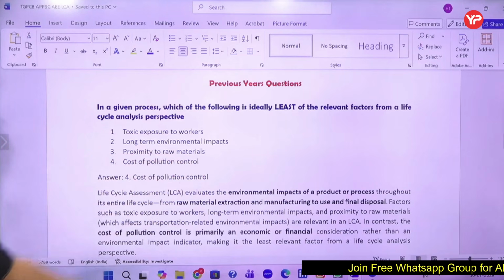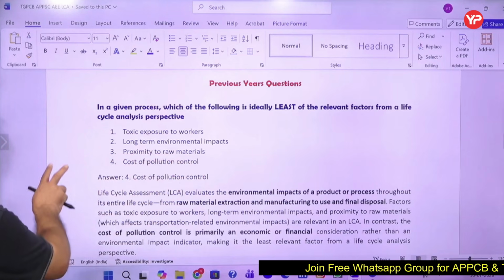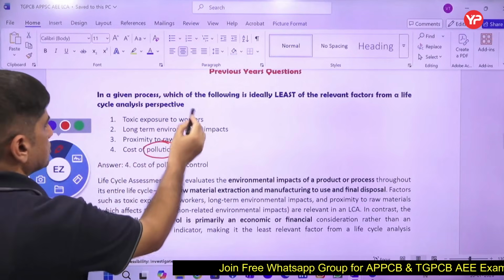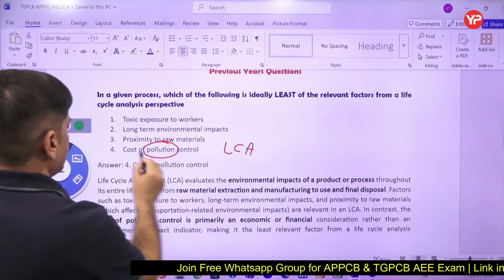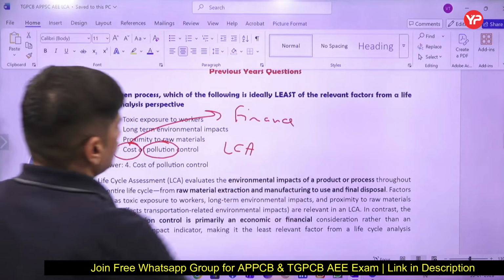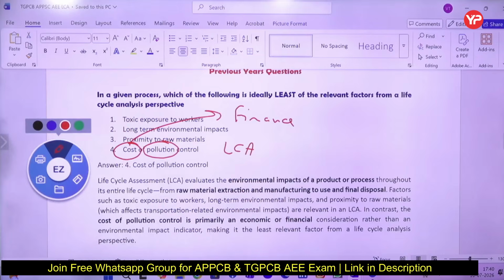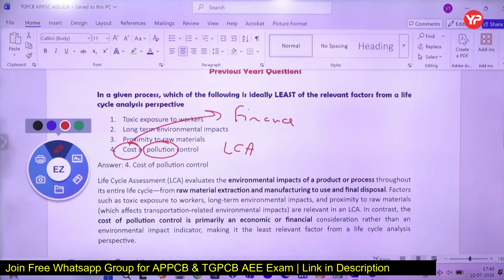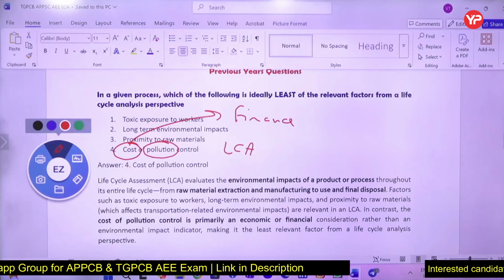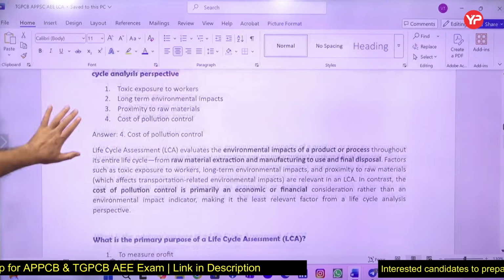Proximity to raw material, yes, that is also true. When we say cost of pollution control, pollution is related to LCA, but the cost of that is a financial part. So cost of pollution will not be part of it, pollution will be part of it. If you say pollution is a part of life cycle assessment, that is true, but not the cost of pollution.